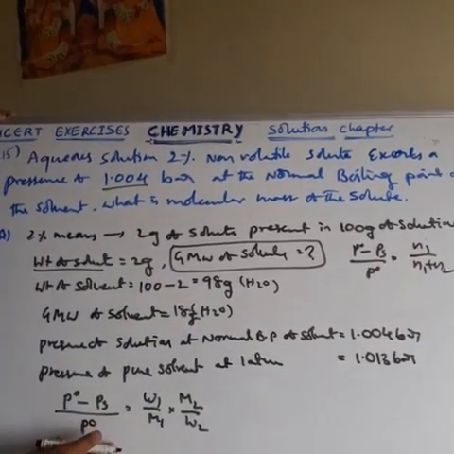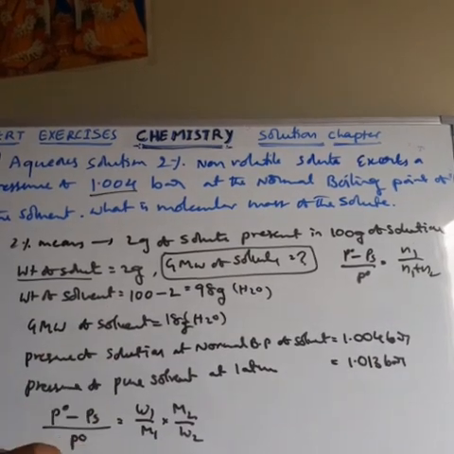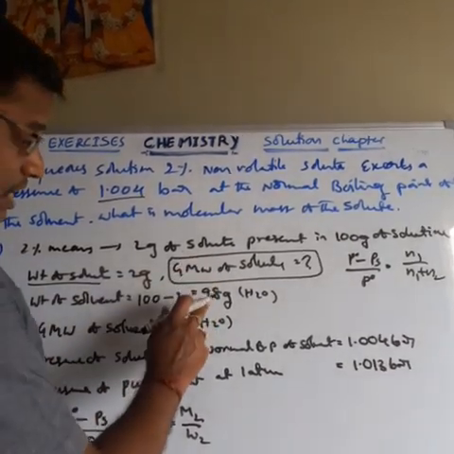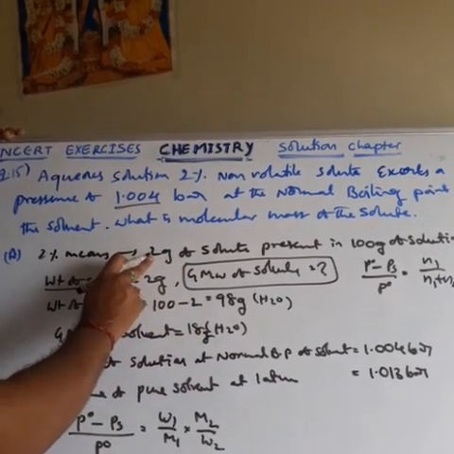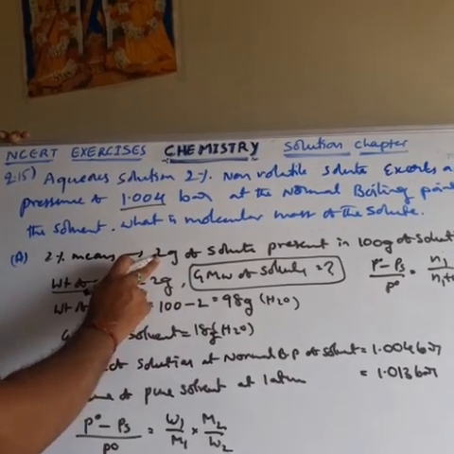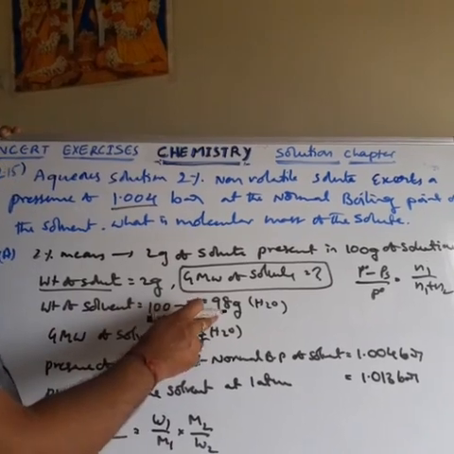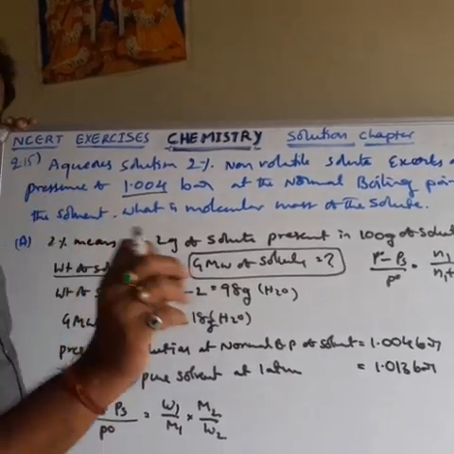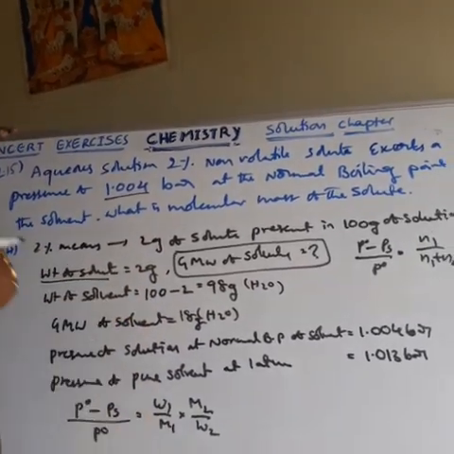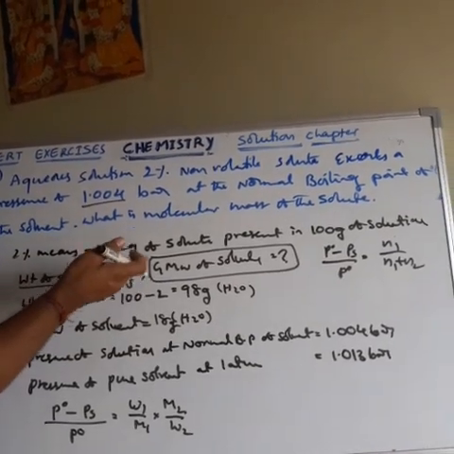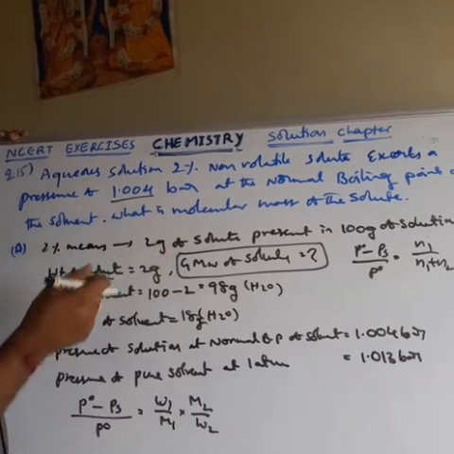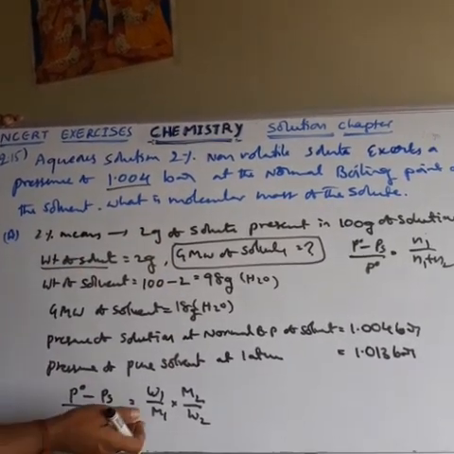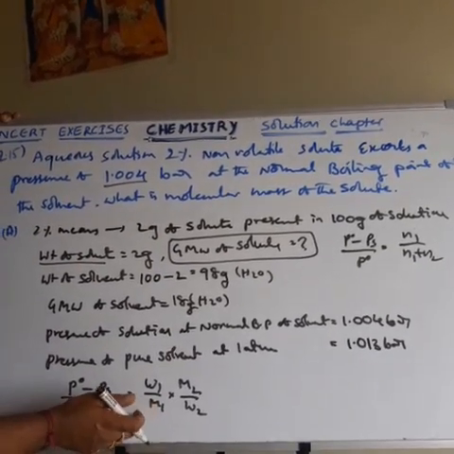This formula is applicable to very dilute solutions, meaning compared to the solvent number of moles, the solute number of moles is very less. Understood? Because it is a dilute solution, solvent is 98, solute 2 grams. That is a very dilute solution. That's why I am taking this formula.